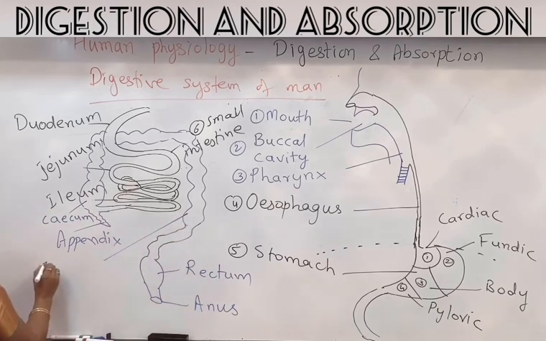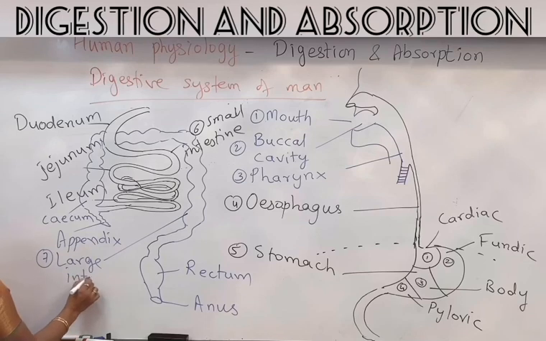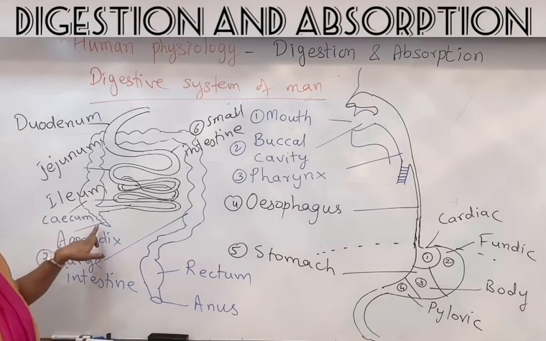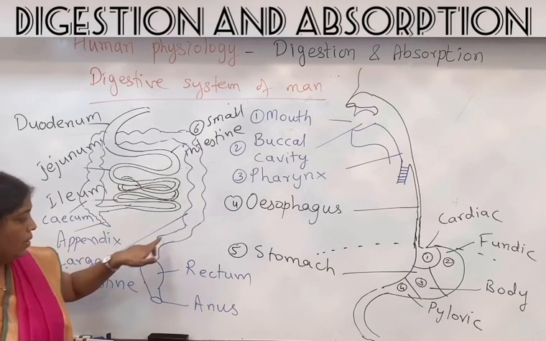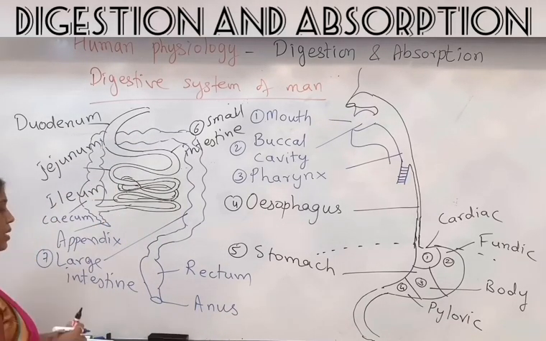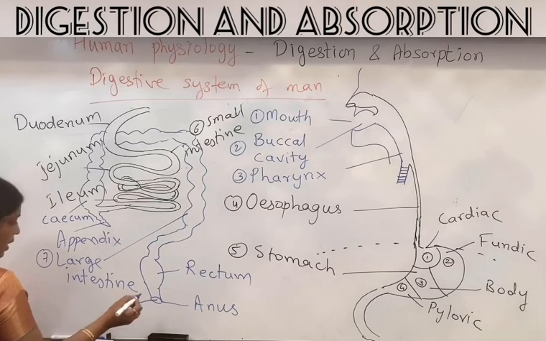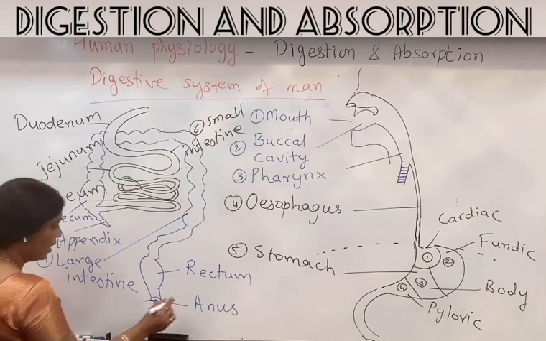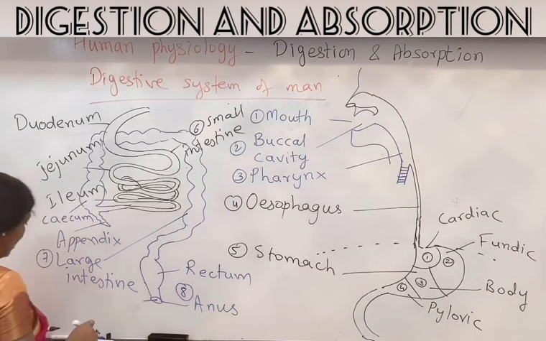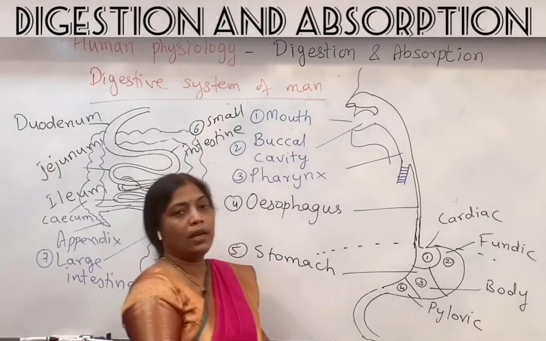So this part is the seventh part, the large intestine. Large intestine consists of cecum, appendix and colon. And last part, that is the rectum and anus. So you can write this anus as the eighth part. So this is the eighth part. So I'll just give a brief again.